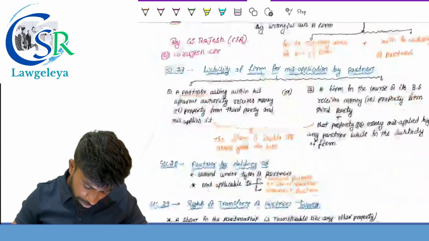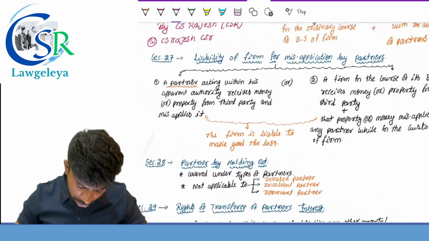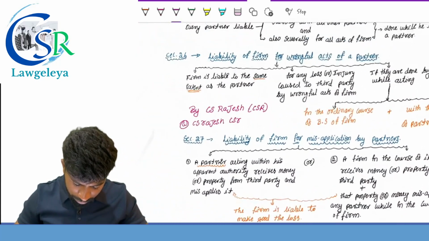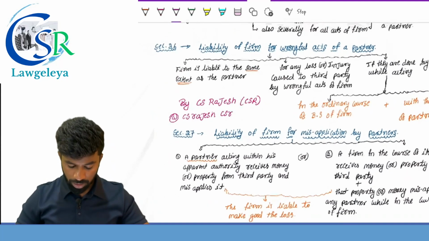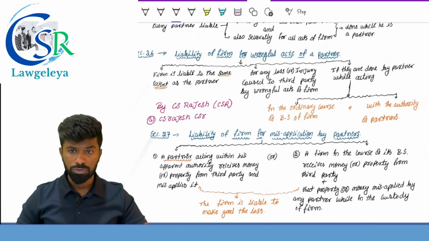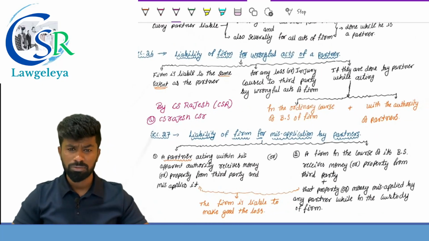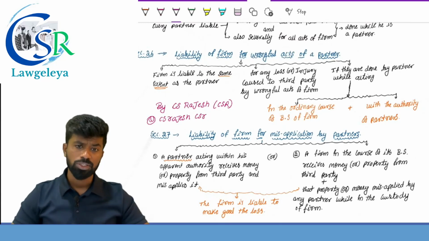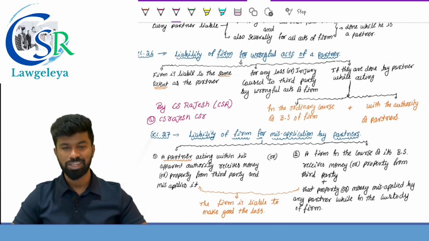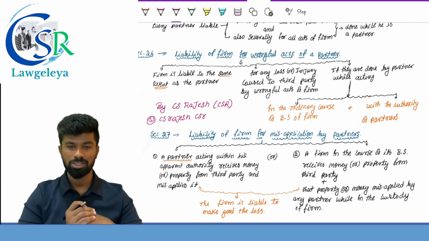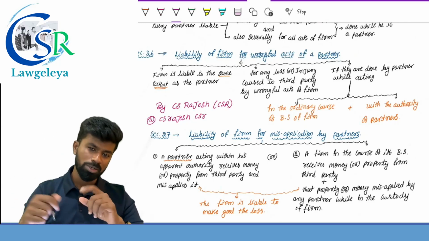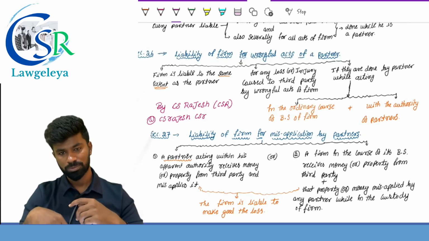Section 26. Liability of the firm for wrongful acts of a partner. If a partner does any wrongful act while carrying on the business of the firm, for such wrongful act, who is responsible? The firm is responsible. It is also called vicarious liability in legal terms. What is vicarious liability? Where for the wrong of one person, another person is held responsible.